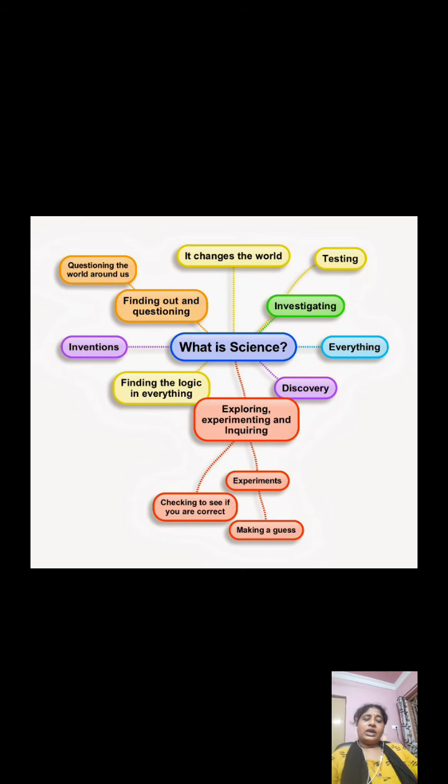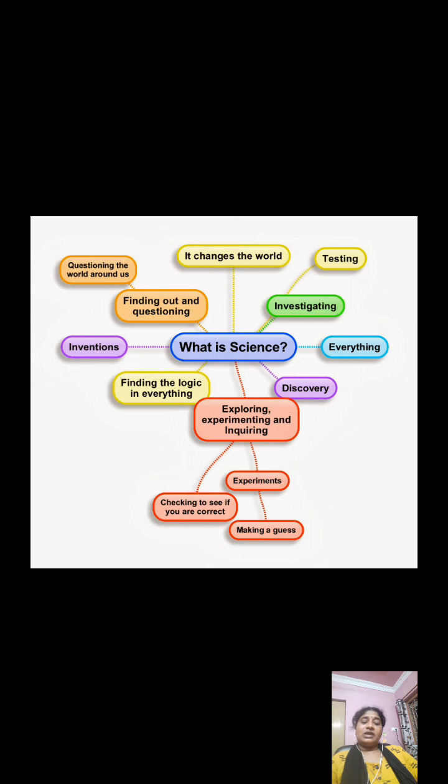To get a better idea of what is meant by science, this block diagram will help you understand it in detail. See now the questions and the answers to the question, what is science? It is a discovery. It is everything. It is investigating and testing. Science changes the world. Science is a method of finding out and questioning, a method of questioning the world around us.